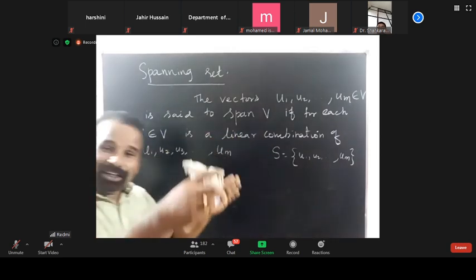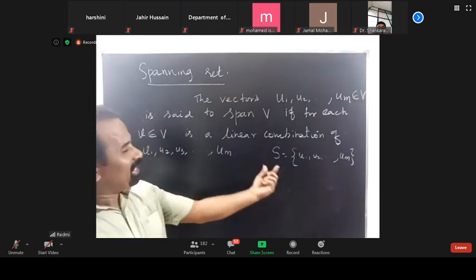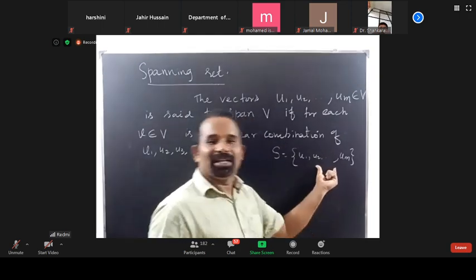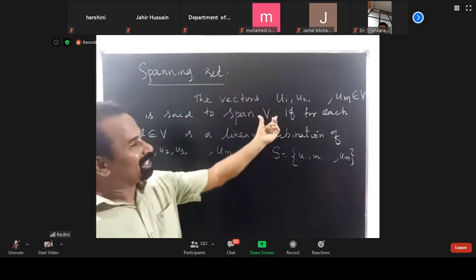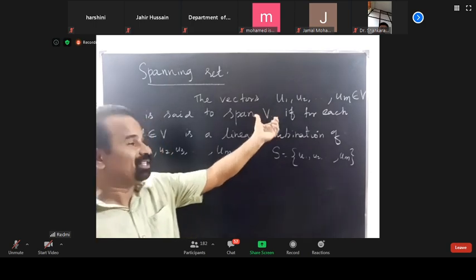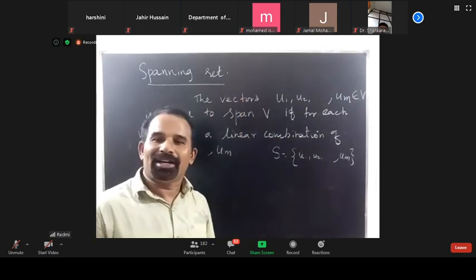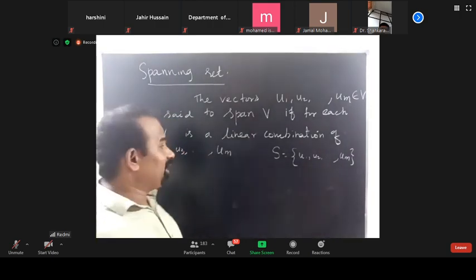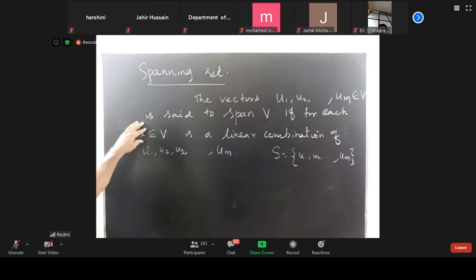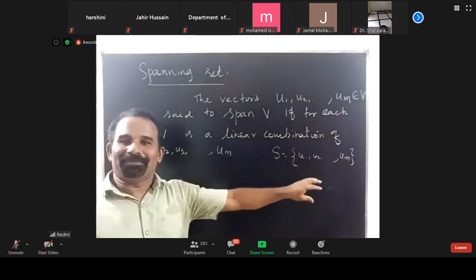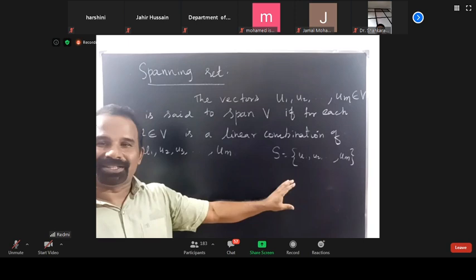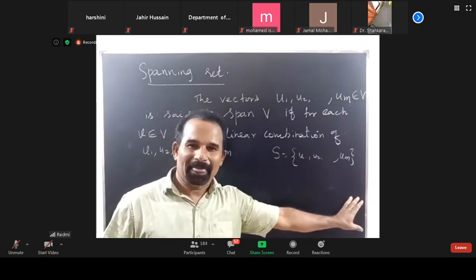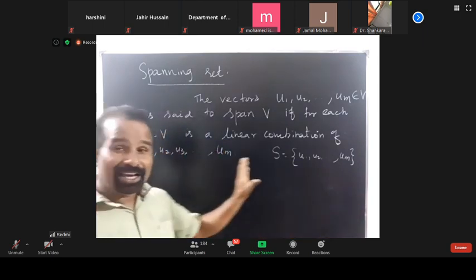So the set of all linear combinations of a finite set of elements being equal to the whole vector space is called span V. Alternatively, for every element there is a system, and that system should have a solution. Understood? So this is the span.